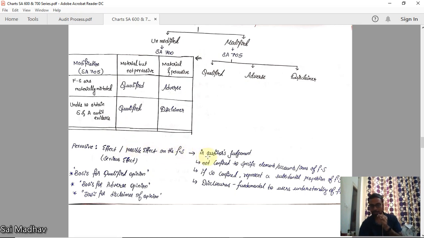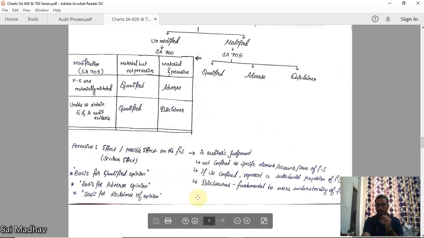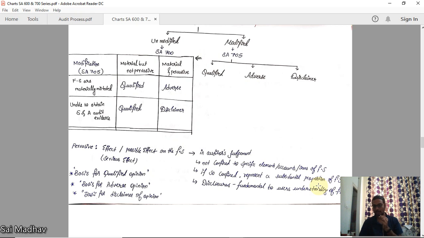In the auditor's judgment, it is not confined to specific elements or account items of financial statements. We have taken the example of inventory. Inventory itself is confined to specific elements. Pervasive means it should not be confined. That means it should be affecting the company as a whole. If so confined, it represents a substantial proportion of financial statements. Suppose inventory is 60% of the financial statements, then it is pervasive also. It depends on case to case.